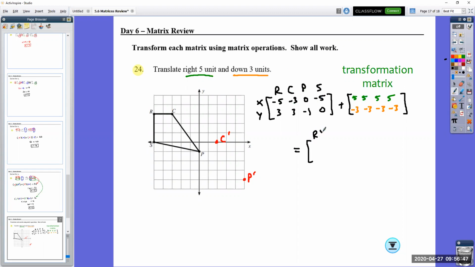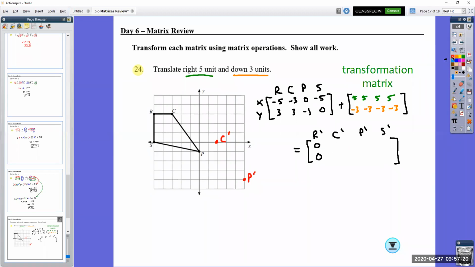I'm going to go R prime, C prime, P prime, S prime. So we want to make sure some of that vocabulary there is our transformation matrix is the matrix that we use to transform RCPS into R prime, C prime, P prime, and S prime. So we have our transformed matrix. As I'm adding this, -5 plus 5 is 0. 3 plus -3 is 0.